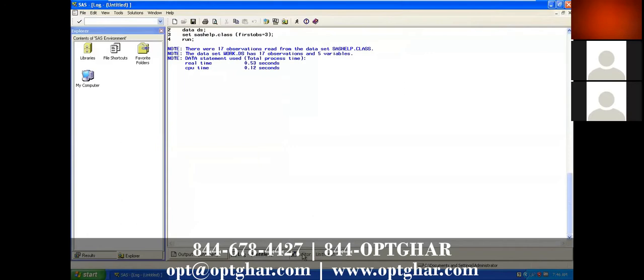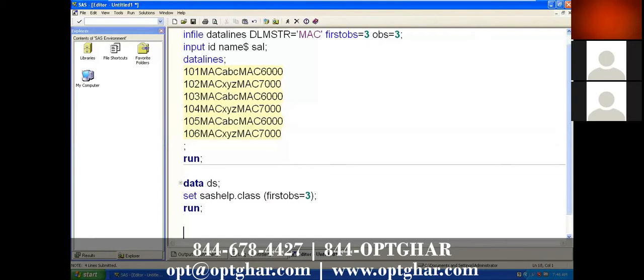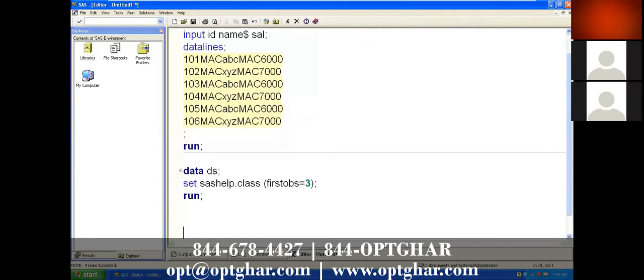So how many records will you get out of 19? If you are going with firstobs equal to 3, it starts reading from the third record, including the third record.